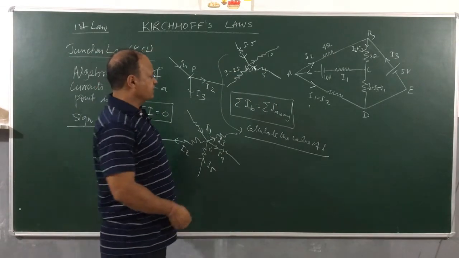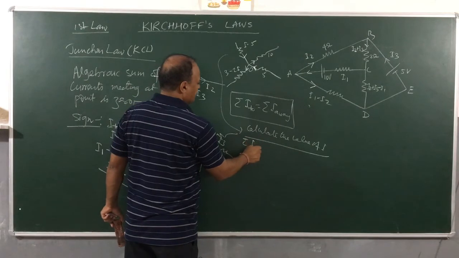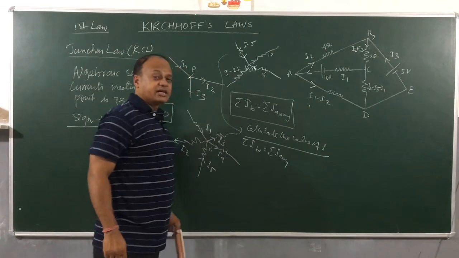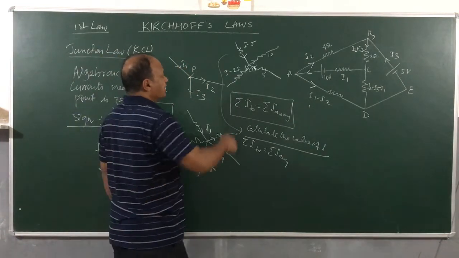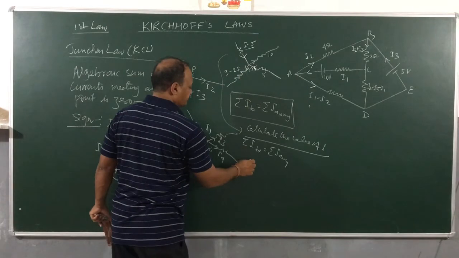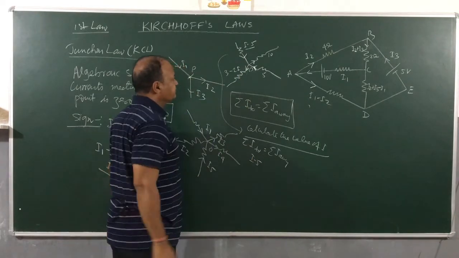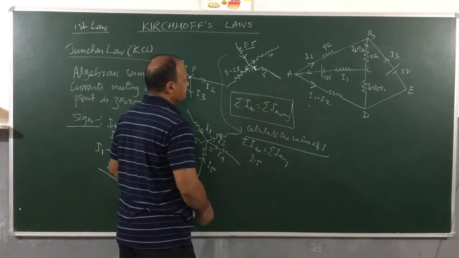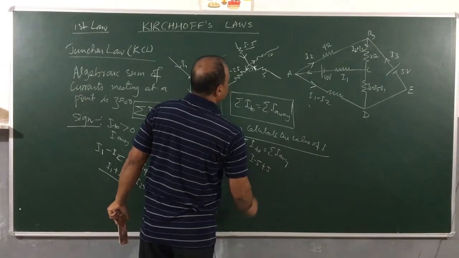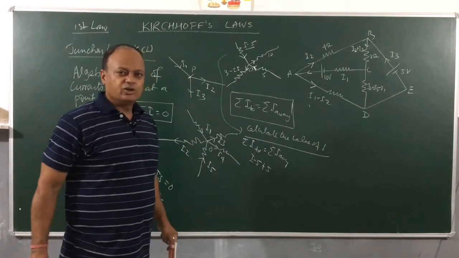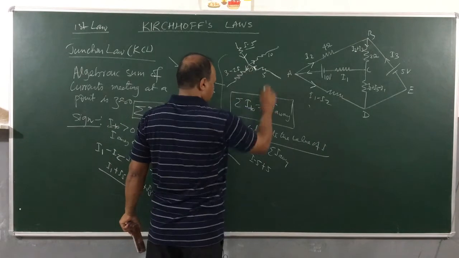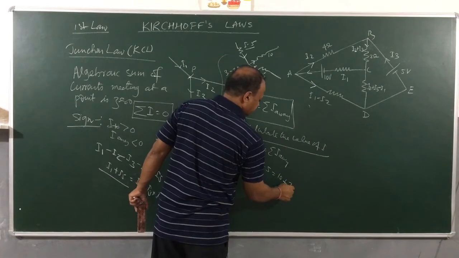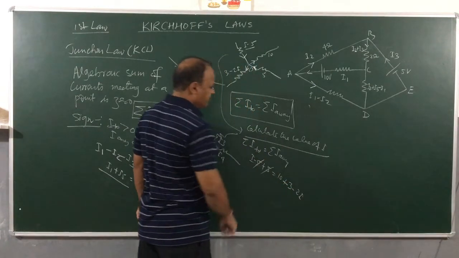Now if I use this convention, sigma I towards is equal to sigma I away. So how many currents are going towards? Let's see. I minus 5 is going towards O. Make sure you are understanding it. Next, 5 is going towards. Now how many currents are going away? 2 currents are going away. One is 10 and the other is 3 minus 2I. So plus 5 minus I will what?